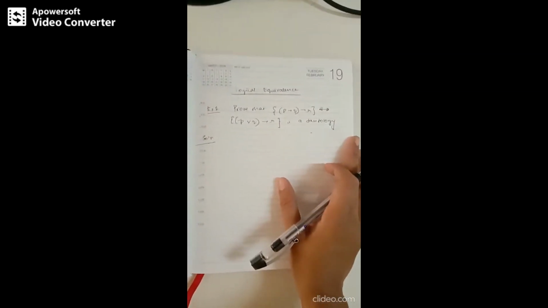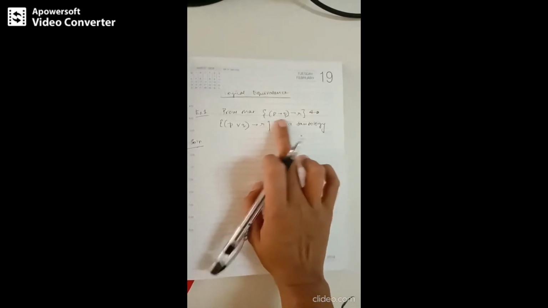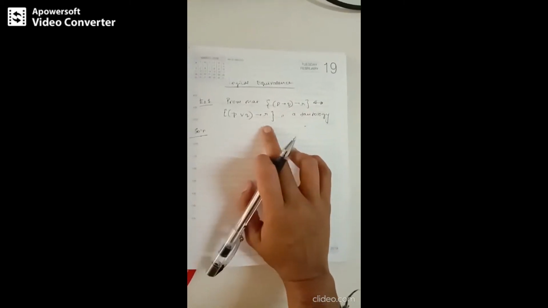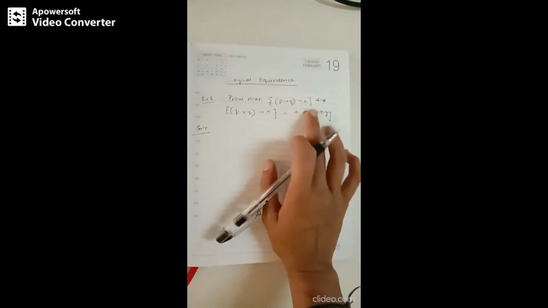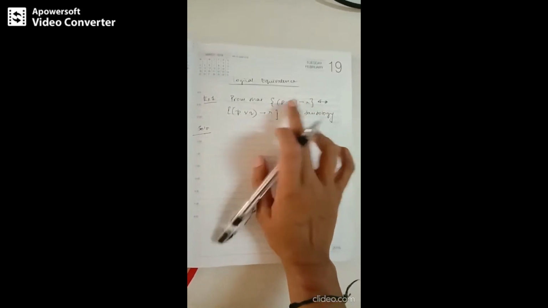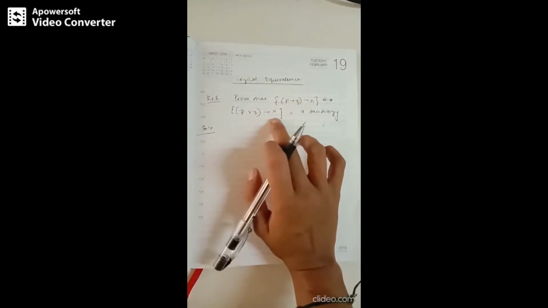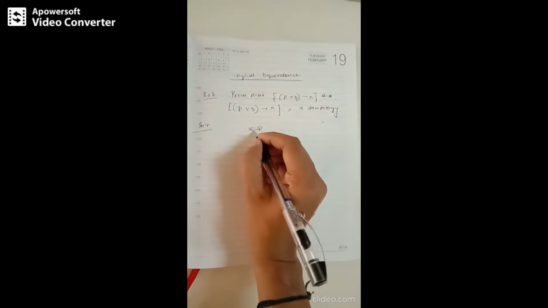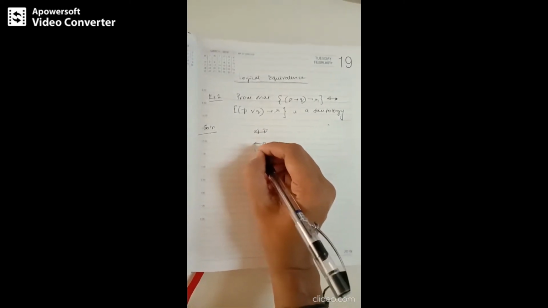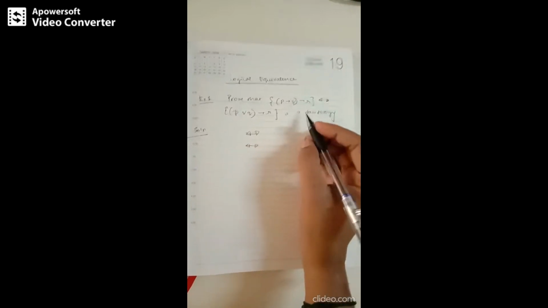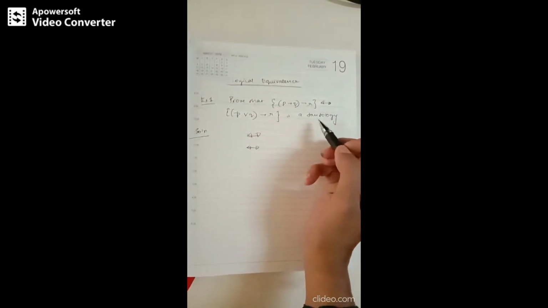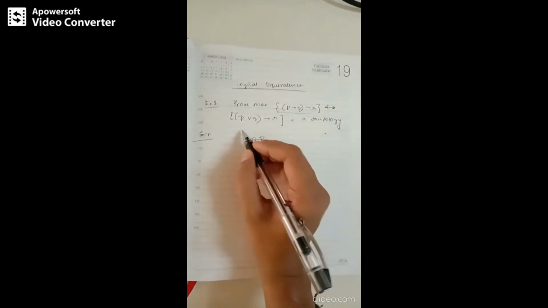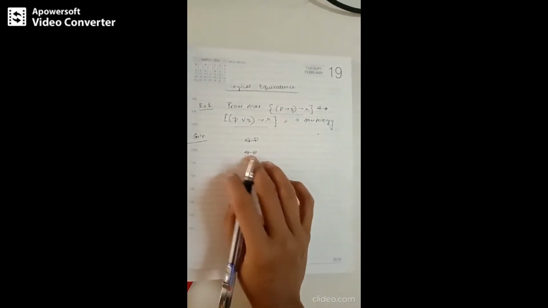So here let's take a particular problem. We are supposed to prove that the left hand side biconditional the right hand side is a tautology. You can observe this is a biconditional. This is equivalent to saying that you need to prove the left hand side is logically equivalent to the right hand side. Logically equivalent is this symbol and biconditional is just this symbol. You know it, right? So first they have asked you to prove that this biconditional is a tautology, or else you can prove that this is logically equivalent to this just by having a truth table.